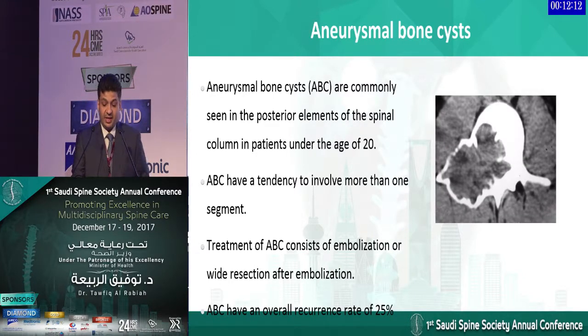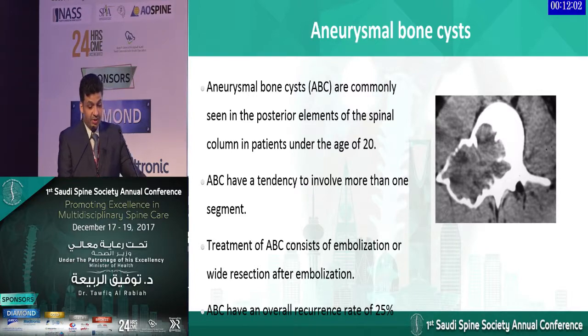Aneurysmal bone cyst, and that's where it gets more interesting and more fun. Aneurysmal bone cysts are commonly seen in the posterior elements of the spine in patients usually younger than 20 years old. ABCs have a tendency to involve more than one segment. Treatment of ABC consists of embolization or wide resection after embolization. ABC has an overall recurrence rate of about 25%.